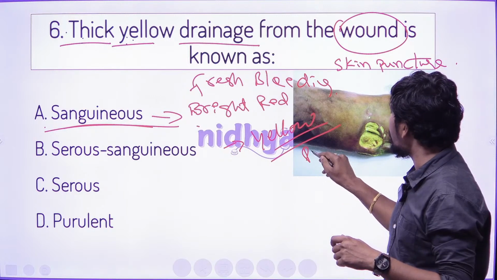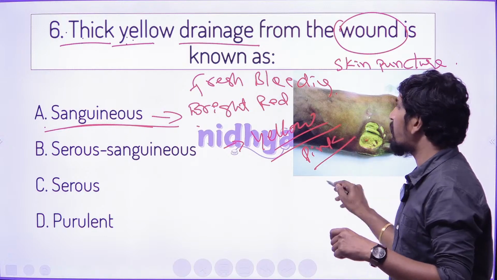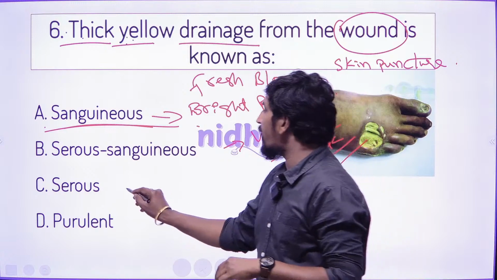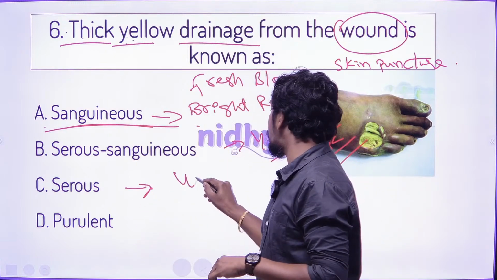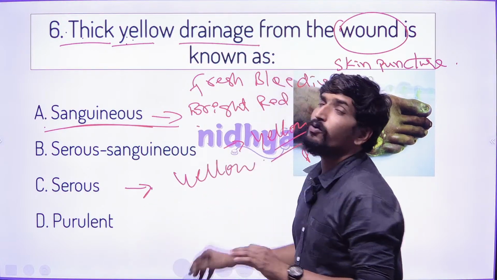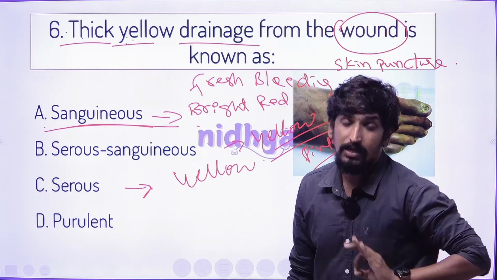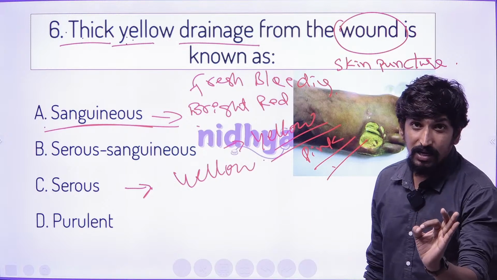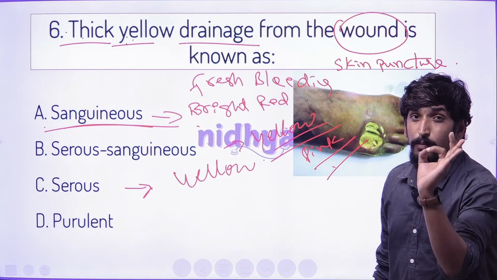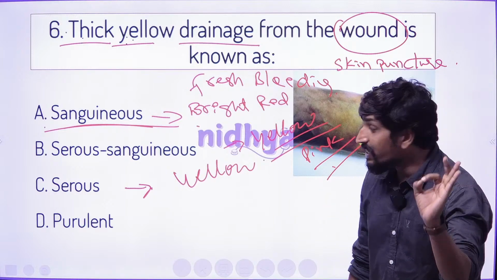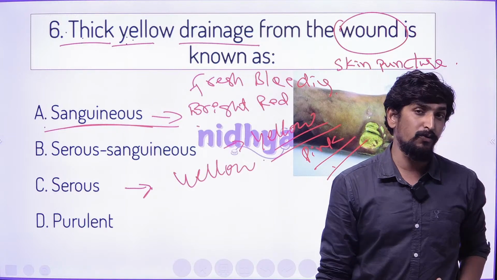Later it comes to pink. Means here also we can see that. And one more character is called serous, which is pure yellow drainage. Means during the healing process, when the bleeding stops and the wound goes into the inflammatory process, we can see this serous character of the wound.